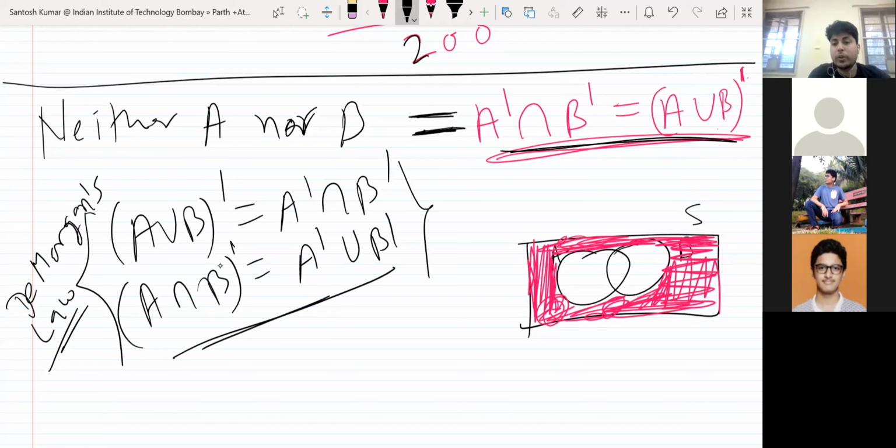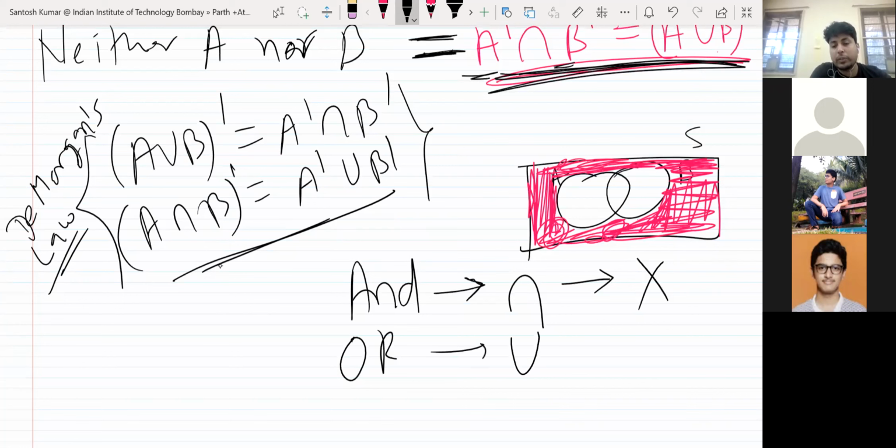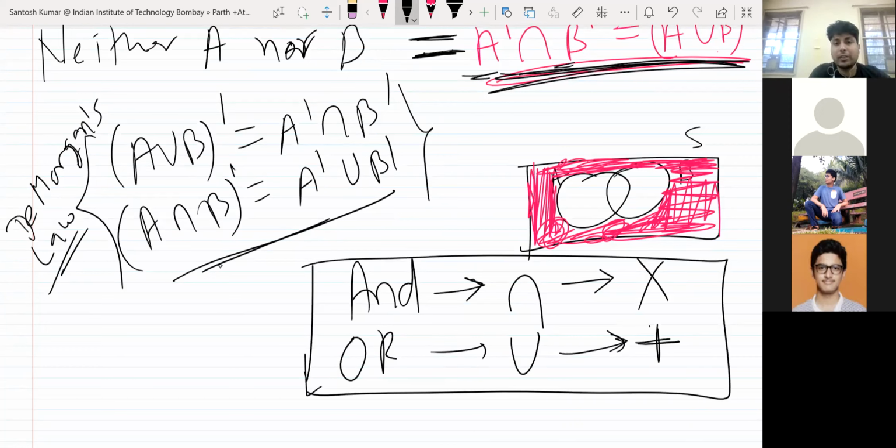So you have to use this notation for neither A nor B, not A and not B. Also, you can relate somewhere in a question: and means intersection, and sometimes it will continue to be product. Or means something like union, and it will contribute in addition. So you can also remember this, it will help you. And is related to intersection, where you multiply in probabilities; or is related to union in sets, where you add in probability.